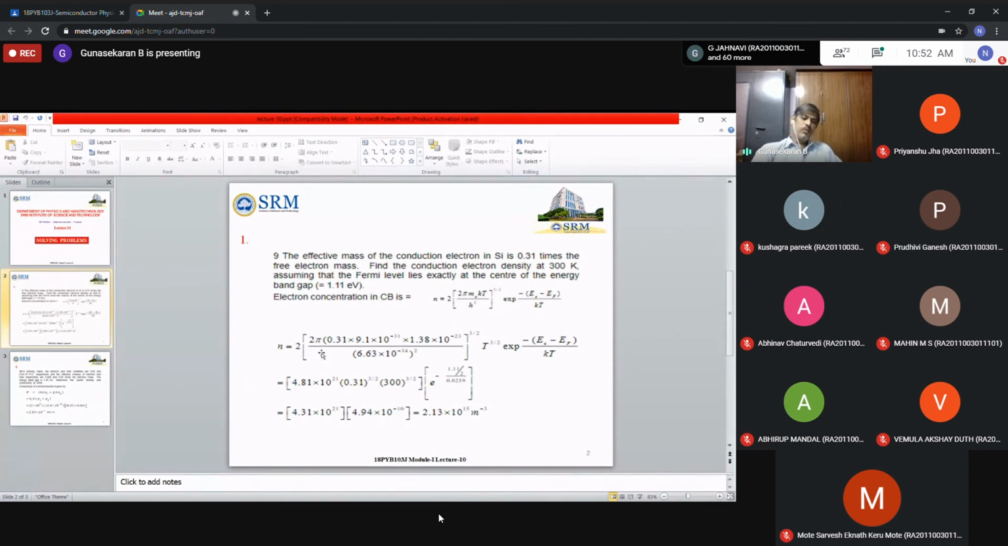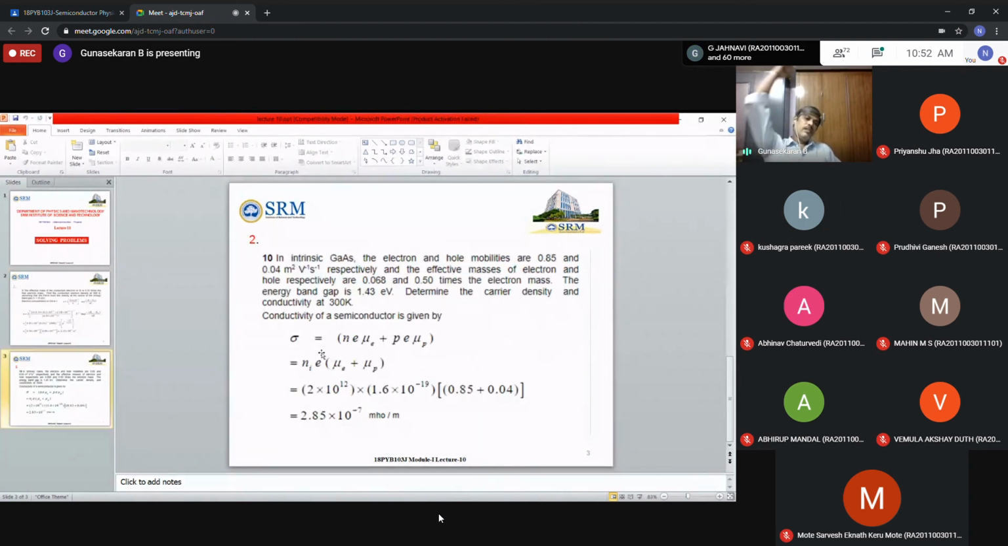Then one more problem is to calculate conductivity. Based on the mobility, I think this problem you already know from the 12th standard. Mobilities are given. Based on that, you will calculate the conductivity of the semiconductor. So these two problems are related to your previous topics, like effective mass. But anyway, I will upload both. Today I will take all these things.